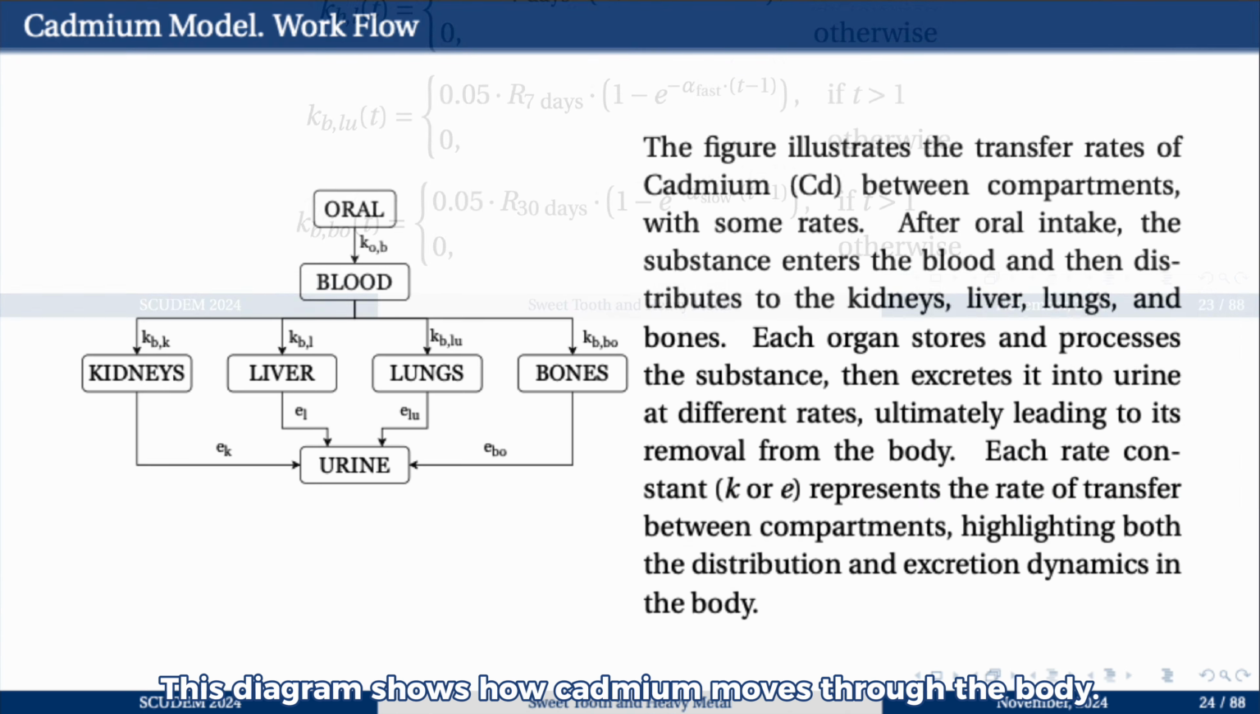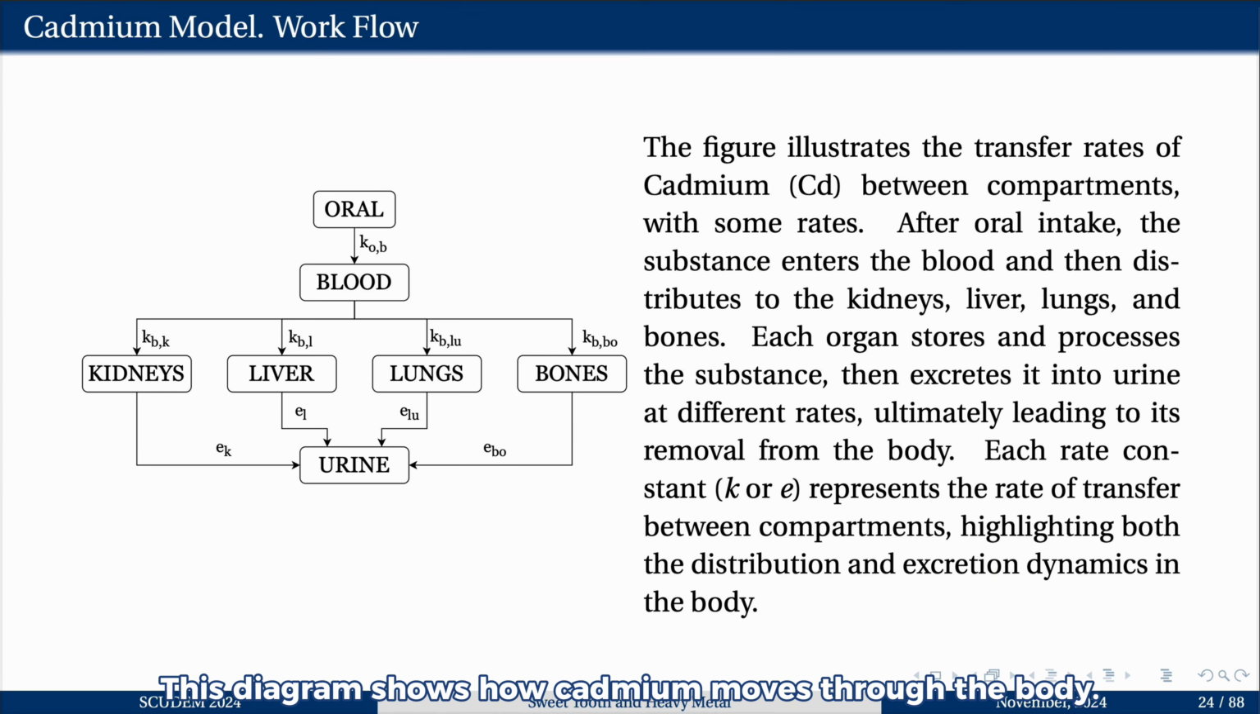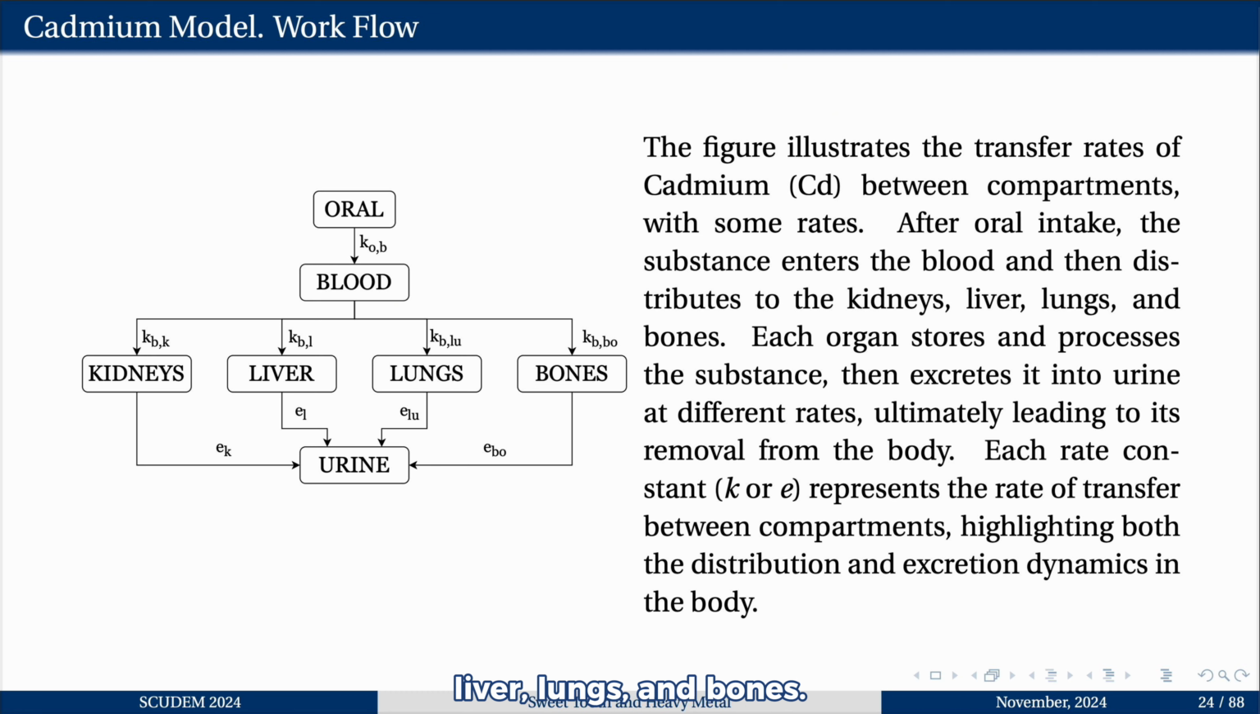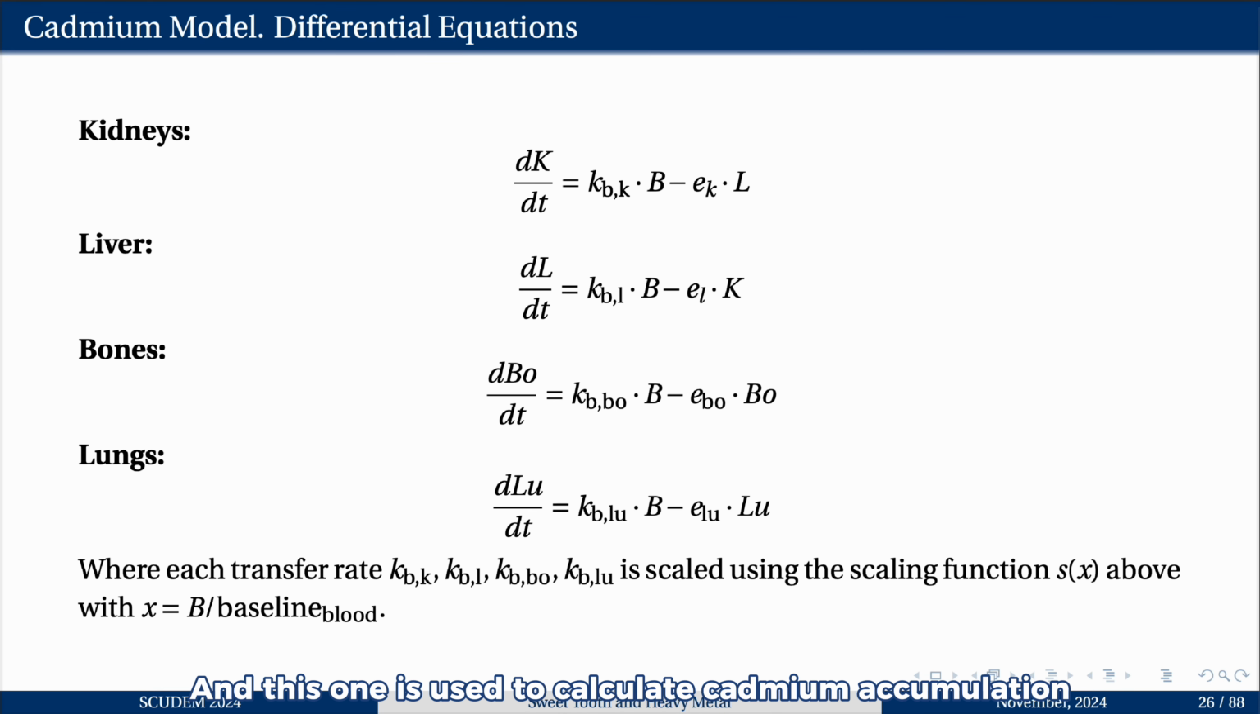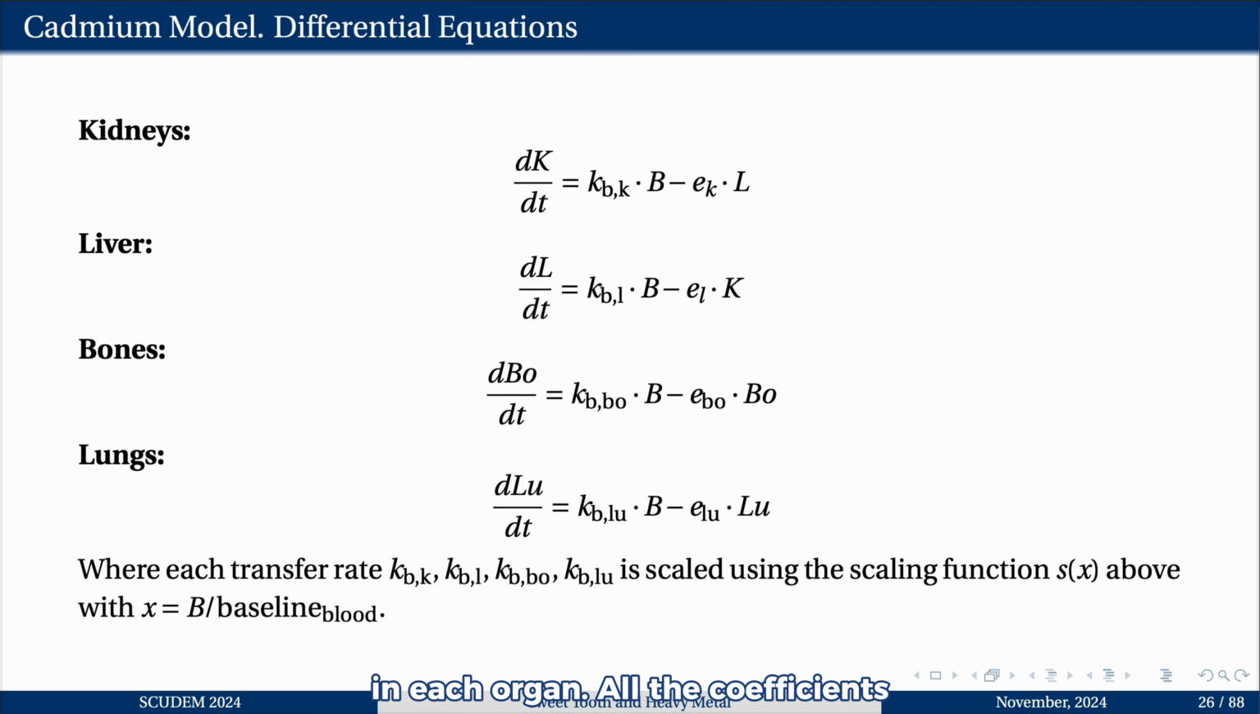This diagram shows how cadmium moves through the body. After ingestion, it enters the bloodstream and is then transferred to the kidney, liver, lungs, and bones. Each organ processes and eventually excretes cadmium into urine, illustrating cadmium distribution and gradual elimination from the body. This is the differential equation used to calculate the amount of cadmium intake into the bloodstream, and the equation for the total cadmium accumulation in the body, and this one is used to calculate cadmium accumulation in each organ. All the coefficients will be adjusted to fit specific cases.